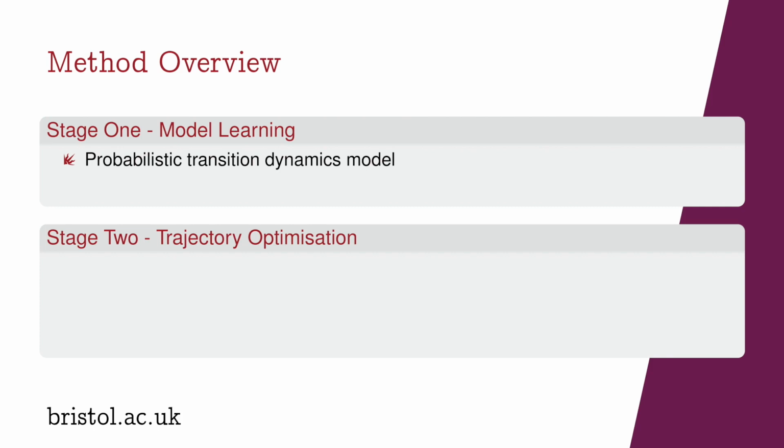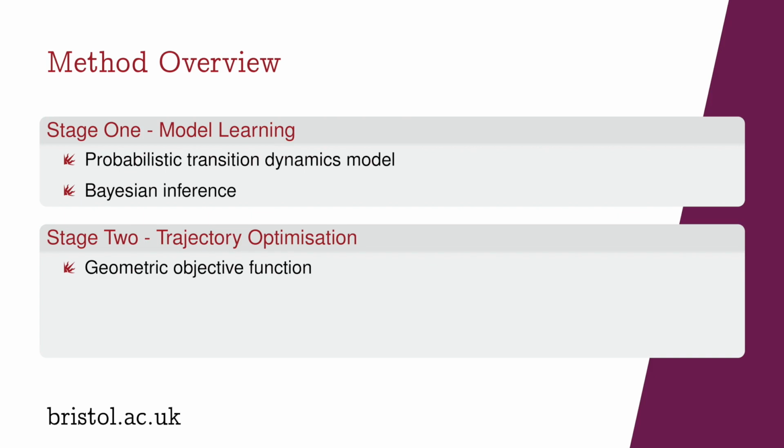Our method is a two-stage approach. In the first stage, we learn a probabilistic transition dynamics model from a historical dataset, with a model resembling a mixture of Gaussian process experts model with a Gaussian process-based gating network. We derive a variational inference scheme based on sparse GP approximations, which provides scalability for our model. In the second stage, we exploit some of the geometric structure inferred by our transition dynamics model to encode our goals into an objective function.